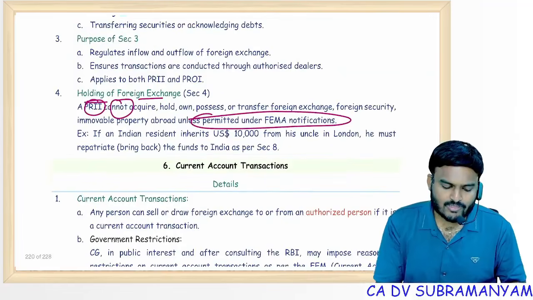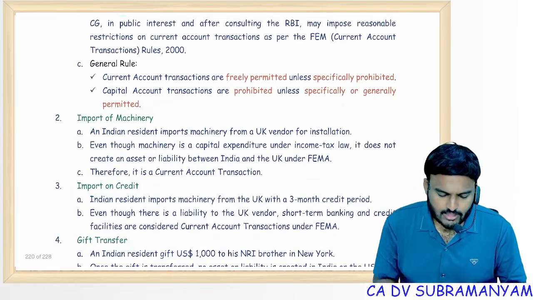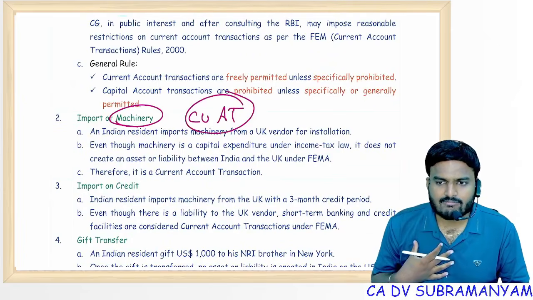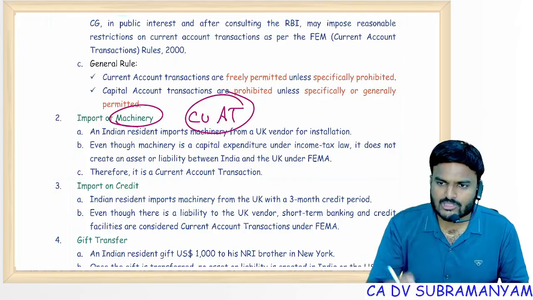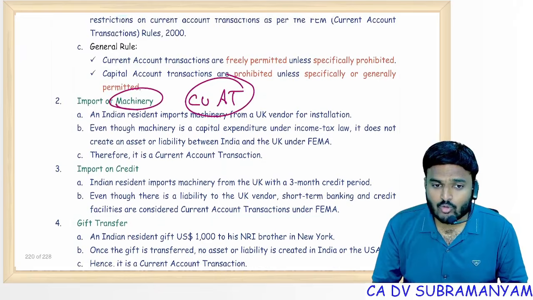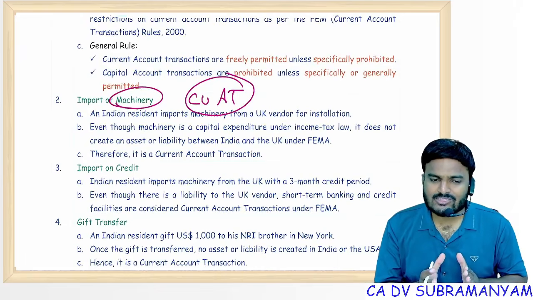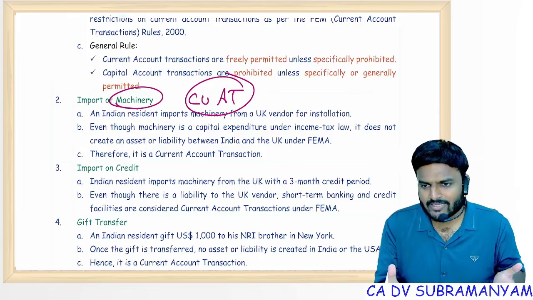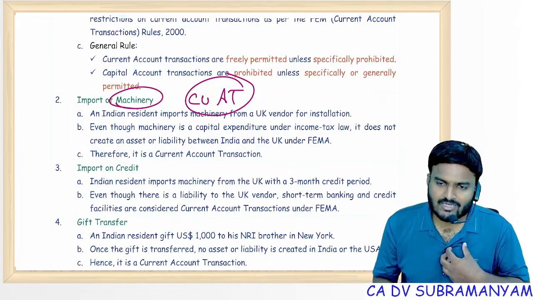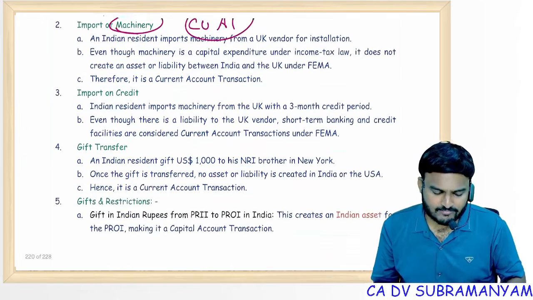This is only for regulation of inflow and outflow of foreign exchange. Next, import of machinery is a current account transaction. Why? Because the resident's net worth is not getting affected by import of machinery. If I have taken a loan for a shorter period, it is current account only. If that loan is for a longer period, not a short-term facility, then it's a capital account transaction, because I created a new liability outside India.